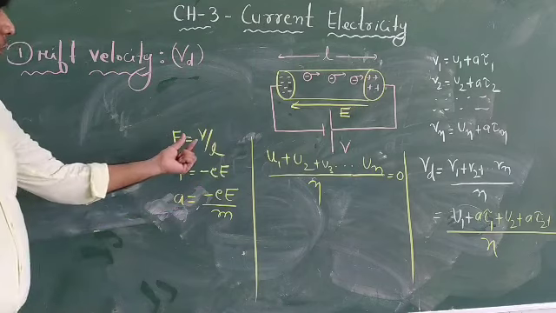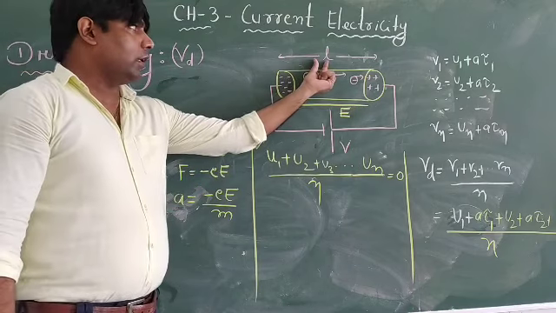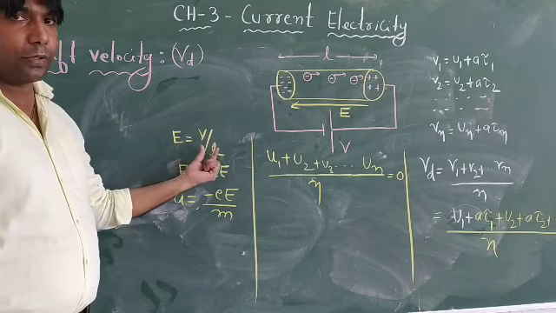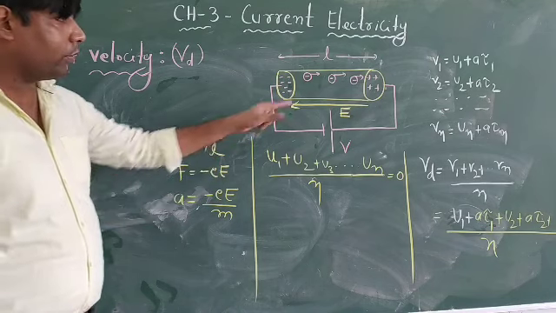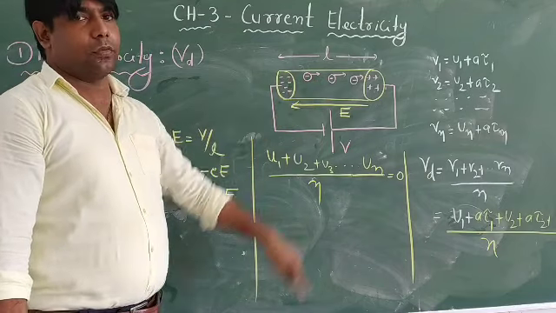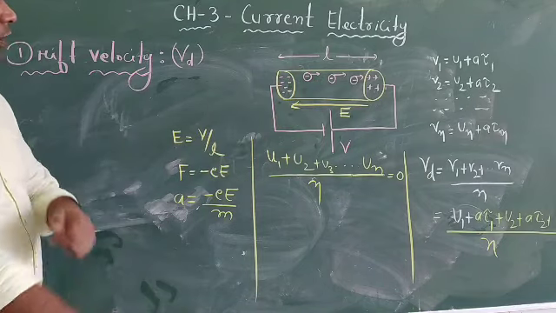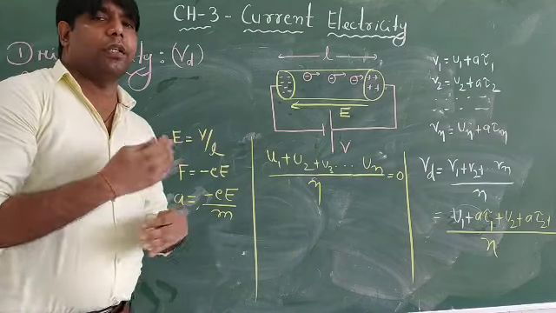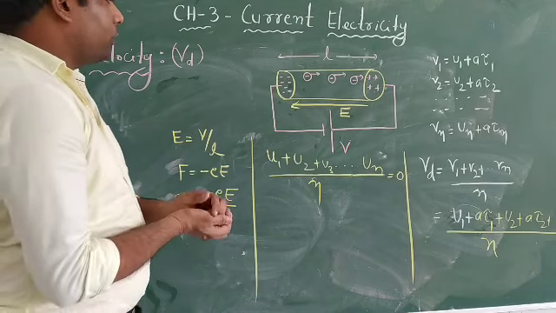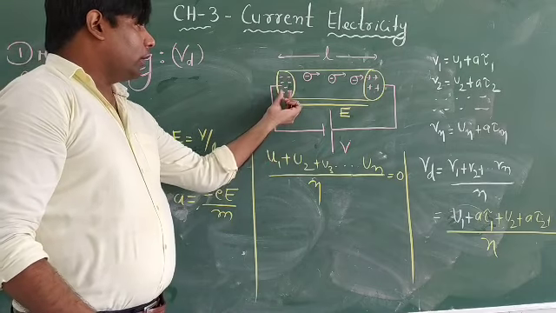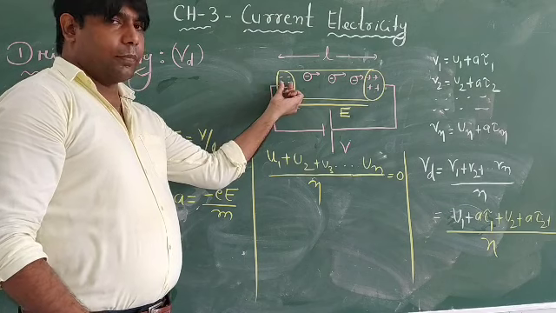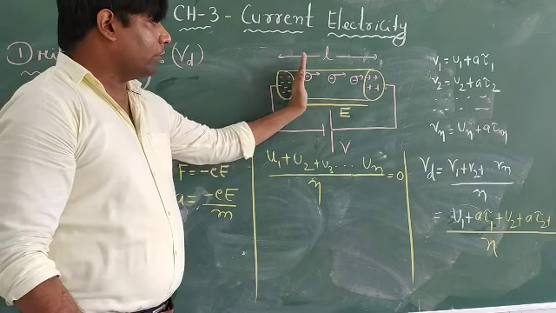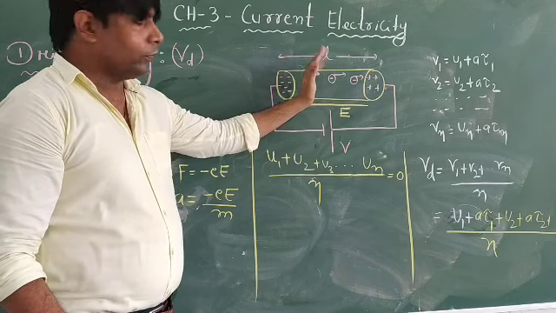Means we have applied a potential difference V across the conductor, so the electric field will be the potential difference divided by the length, that is potential difference per unit length, and its direction will be from positive to negative, but the electrons will start drifting from negative to positive. While moving, an electron will suffer collisions with the atoms. Initially, for example, it experiences a force of, say, 10 Newton. Under the effect of the electric field, it starts moving with a velocity of, for example, 5 meters per second.